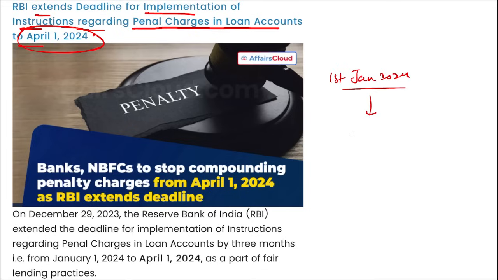Now it has been extended by 3 months to 1st of April 2024. In case of existing loans, the transition to the new regime should be ensured by the next date or after 1st of April 2024, but not later than 30th of June.